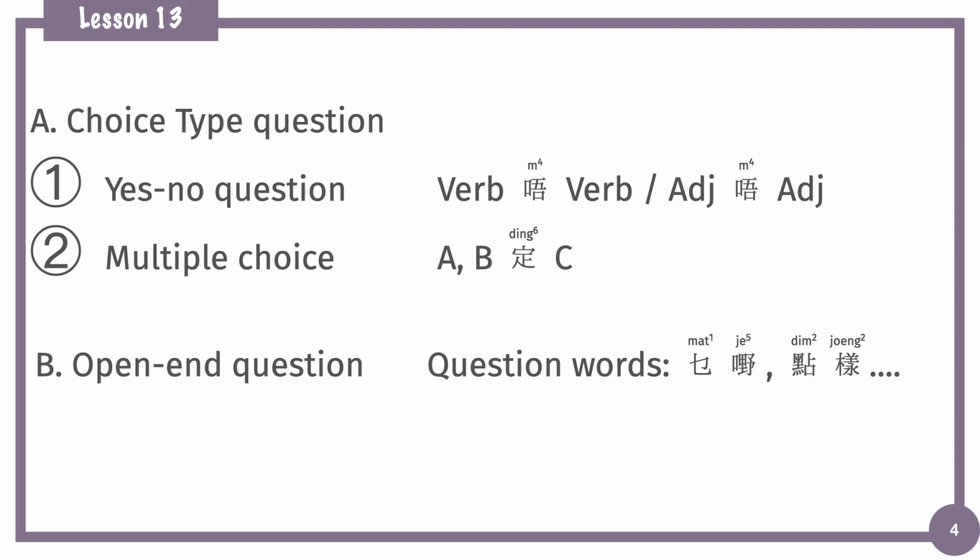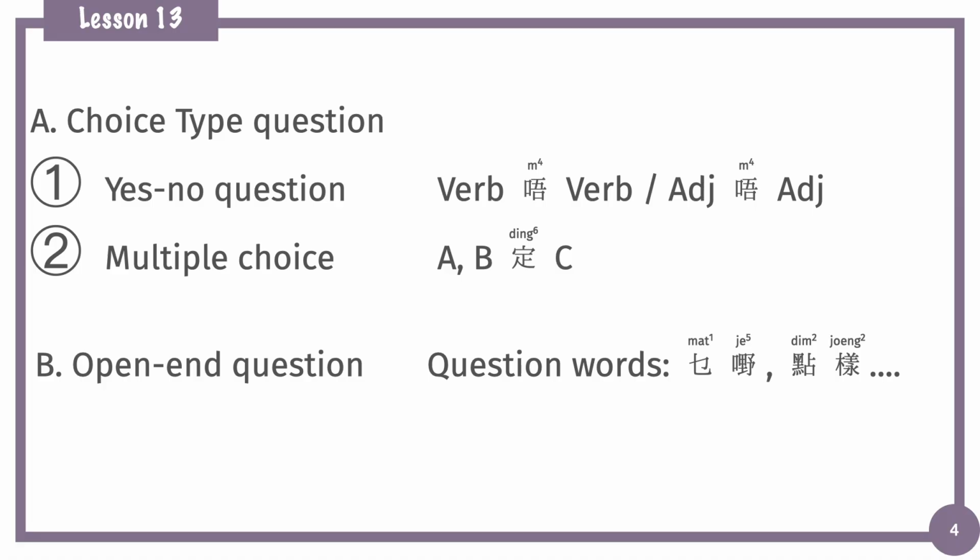From lesson 1 to lesson 12, we have mainly introduced two types of question. The first type is the choice type question, including yes-no questions and multiple choice questions. A yes-no question is just putting the affirmative form and negative form of the verb or adjective together to form the question.